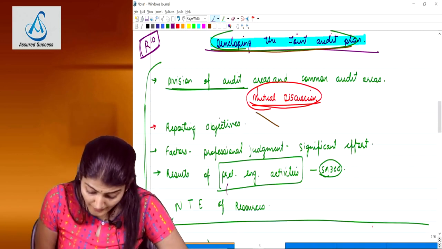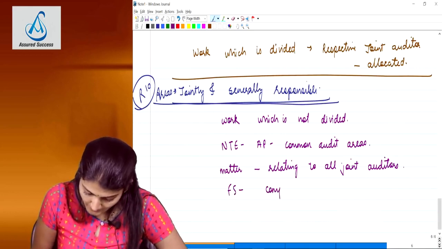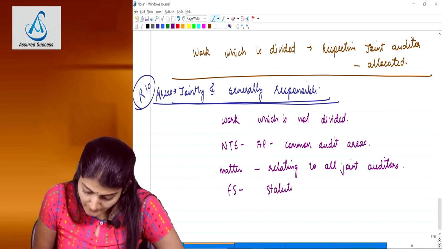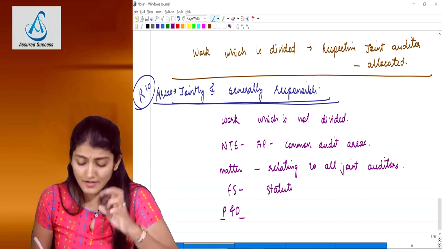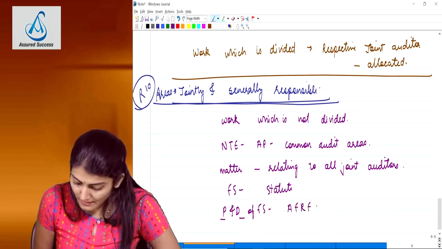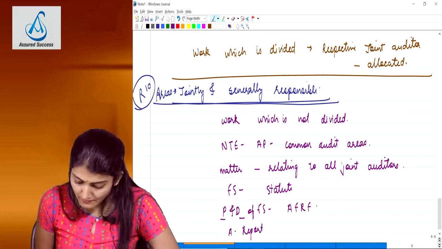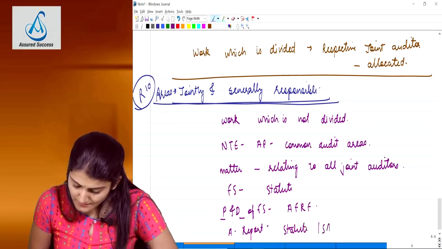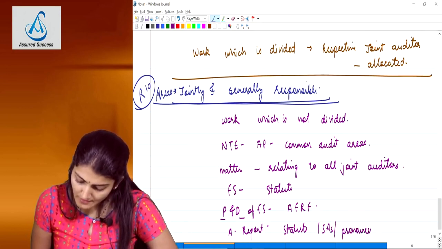Then whether the financial statements comply with the statute, are in compliance with the requirements of the statute. Whether the presentation and disclosure, P&D, of the financial statements is in accordance with the AFRF, and the auditor's report is in accordance with the requirements of the relevant statute, the applicable standards on auditing, and the relevant pronouncements of ICAI.